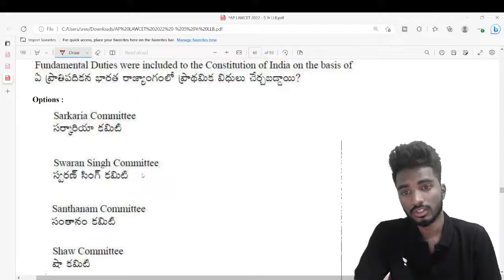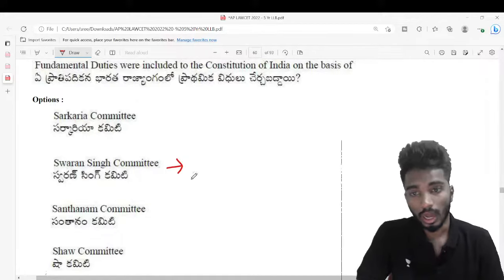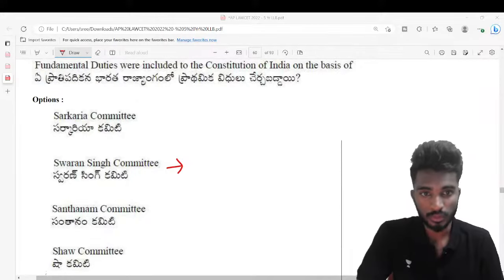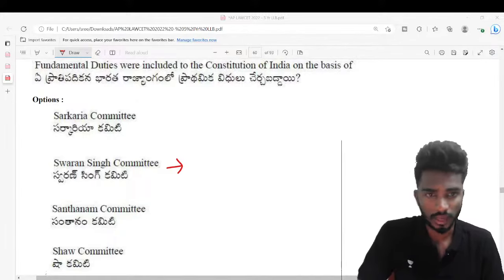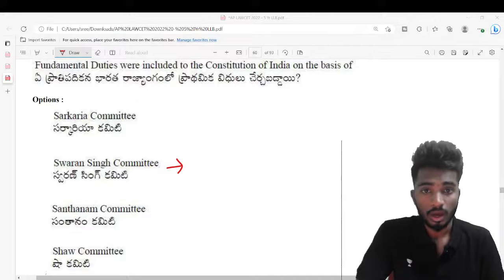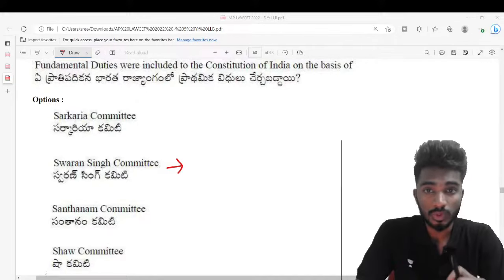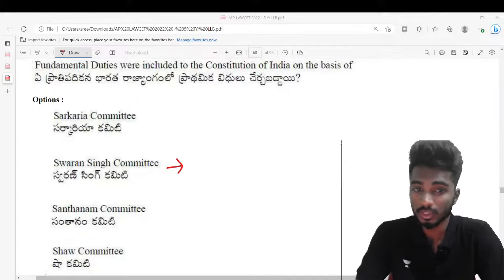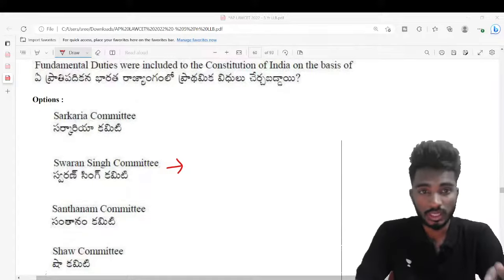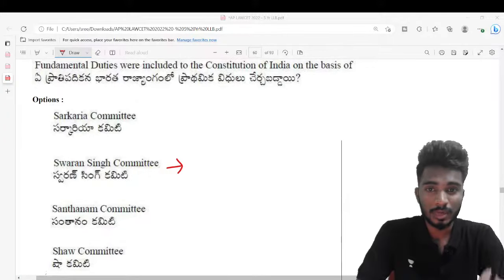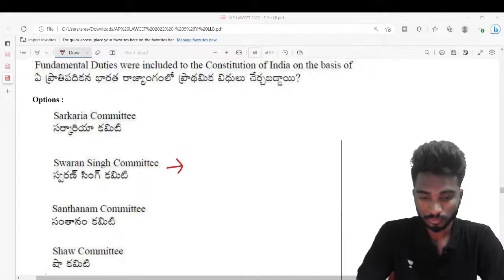So the answer is Swaran Singh Committee. So I explained about Swaran Singh Committee, which was appointed during the time of emergency, and this particular thing was given. My question is, how many fundamental duties were recommended by Swaran Singh Committee? I'm not asking how many fundamental duties are there in Part 4A of the Constitution. My question is, how many fundamental duties did the Swaran Singh Committee recommend? Write it down in the chat window.